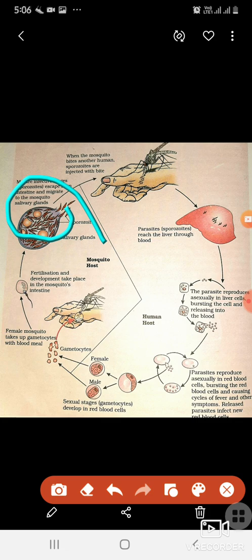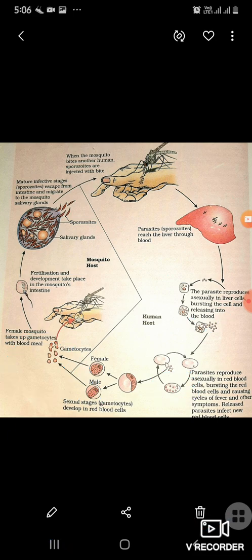So whenever this mosquito, which is infected with the Plasmodium, bites the human, then the sporozoites enter the human blood. Now we will call this parasite the sporozoite, because here you can see the sporozoite form of Plasmodium has entered the human body. Okay, this red color which is shown here is the RBC. Now from blood it will go to liver cells. Is it clear?